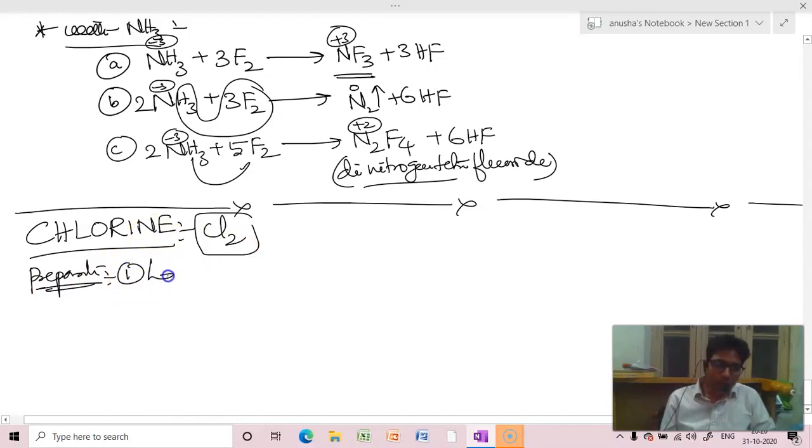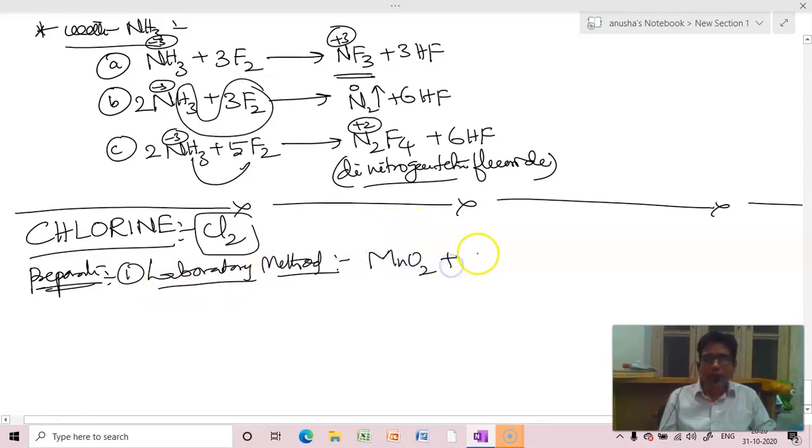First, let us prepare by laboratory process. In this, take black manganese dioxide treated with concentrated HCl. We'll get manganese chloride and chlorine gas and water.